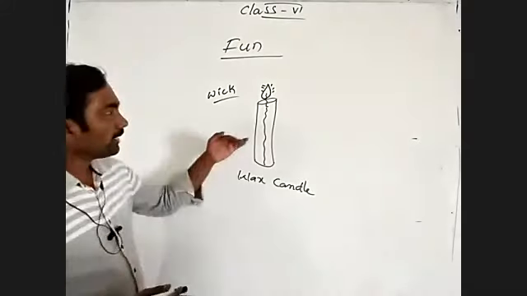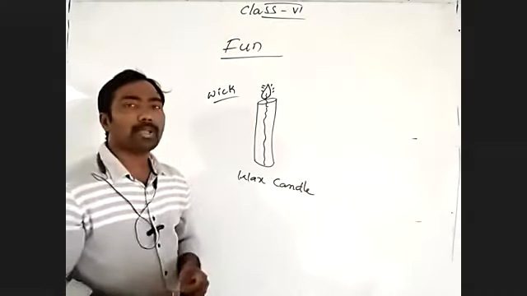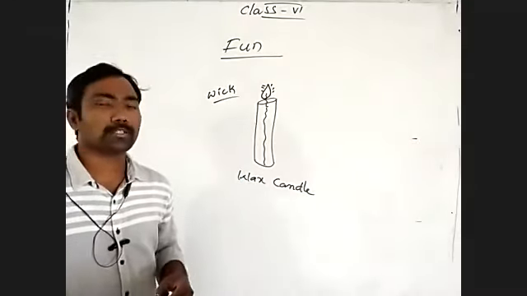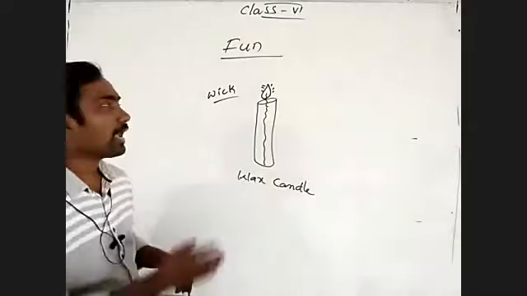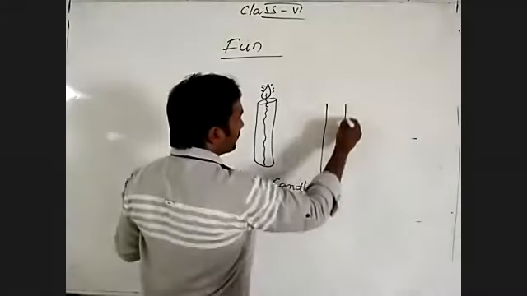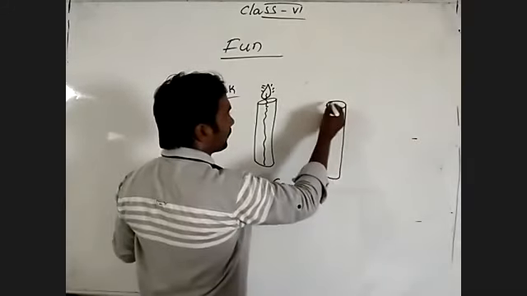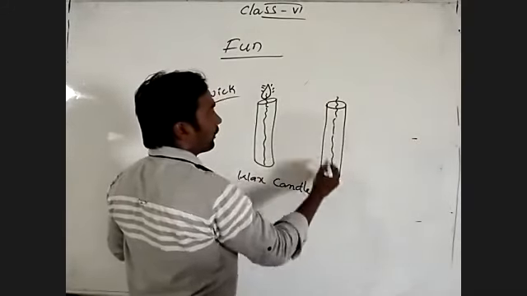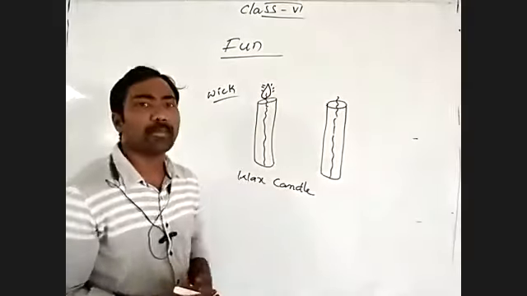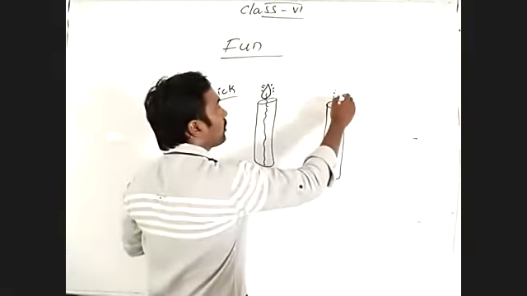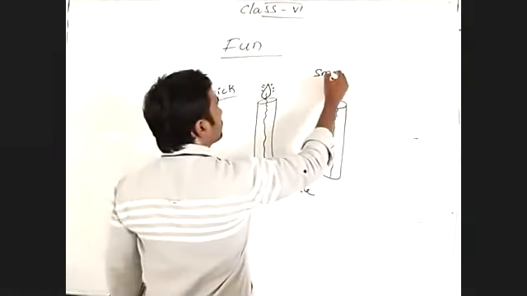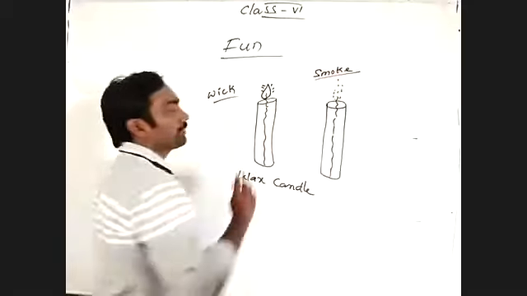Understand? We burn the candle for up to one or two minutes, not a problem. After that we have to stop by putting off the flame. When we put off the flame, what happened? We may observe smoke coming from the wick.